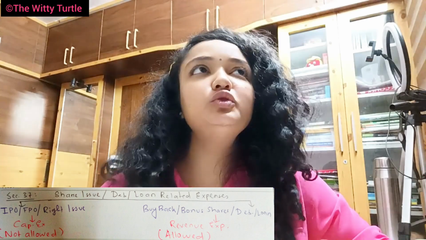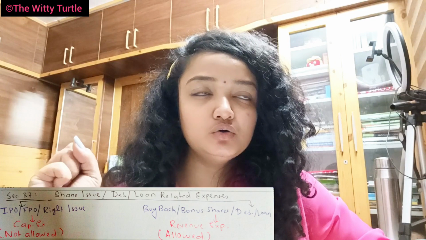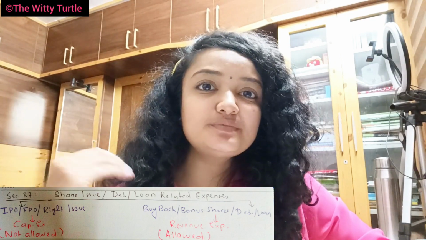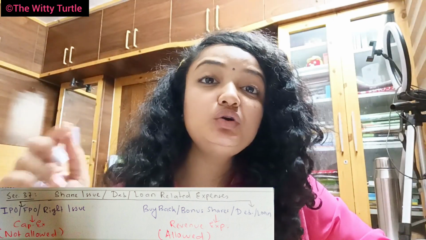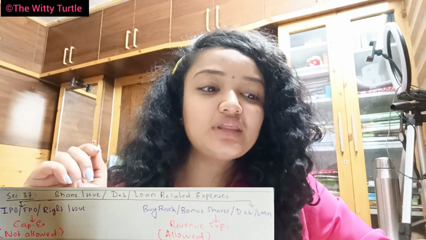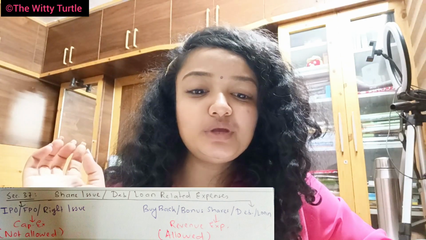Now you might think, for example, there is a company that applied for an IPO, and the company spent rupees 20 lakhs for the IPO, but the IPO did not get approved. So in that case, what happens? In that case, the intention of the expenditure will be considered.